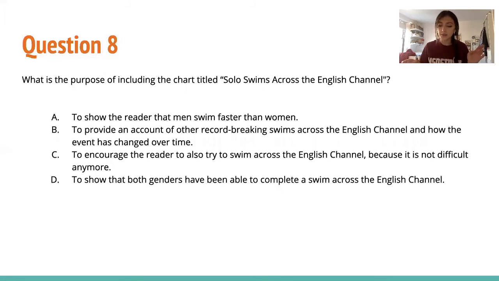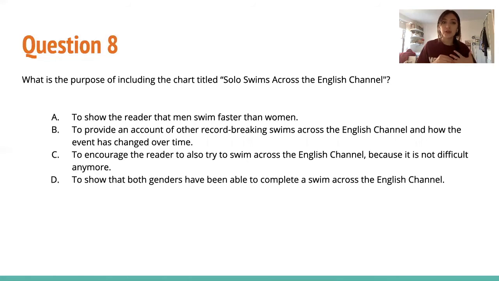If we look at the chart, some of the main parts of it are the years that the swimmers swam, the swimmers, and their times, their records. It gives the earliest speed records, back in the 1900s, 1800s, and then it gives the current speed records from the years 2012 and 2006 and their times. So that's all the information the chart gives us. Now we are asking why that information is relevant. So let's look at the answer choices.